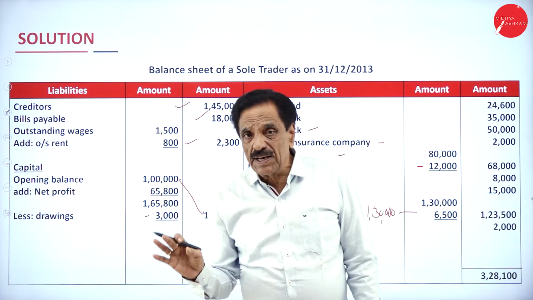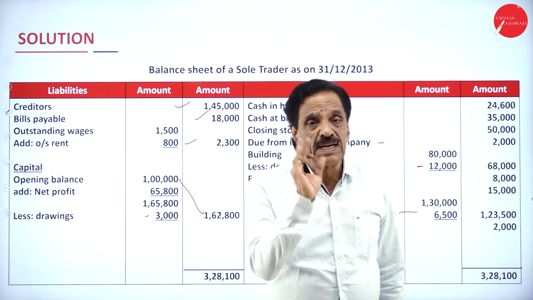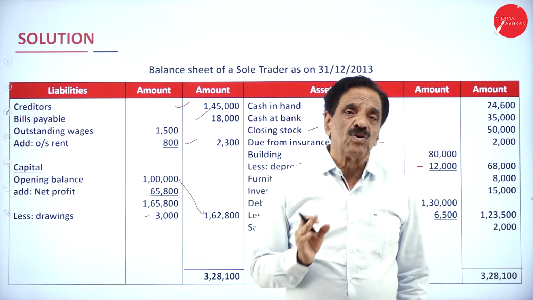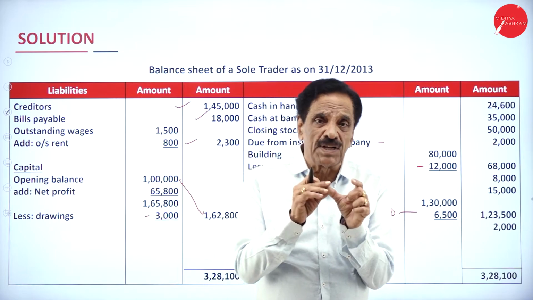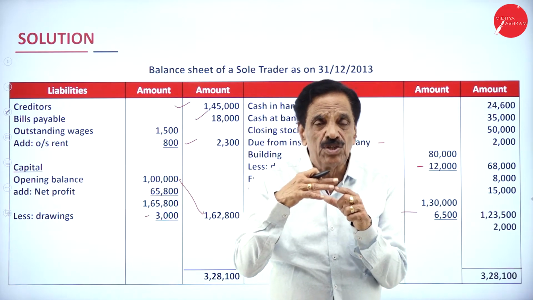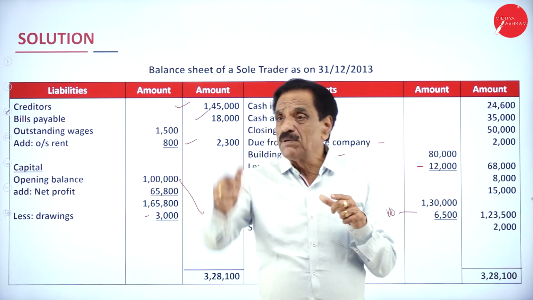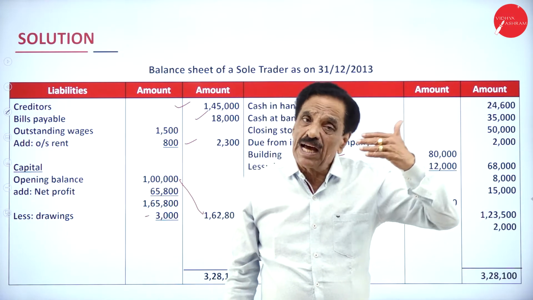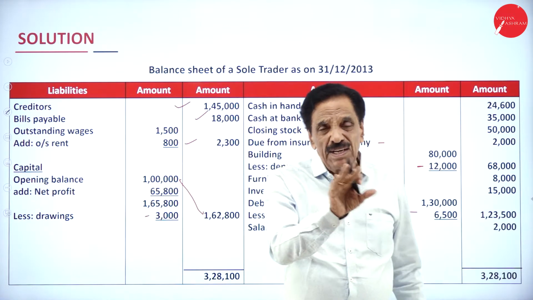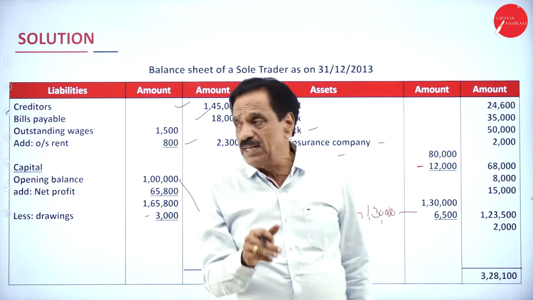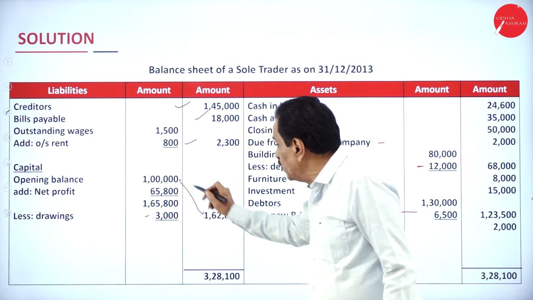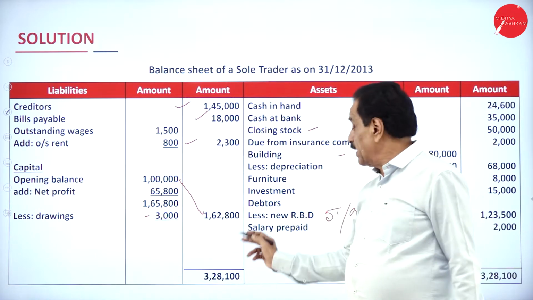Balance sheet is not an account, it is a statement of assets and liabilities, which shows the financial position of the account. We say the balance sheet shows the financial position: how much asset we are having, how much liability. When you compare to last year, you can see whether there is any financial improvement.